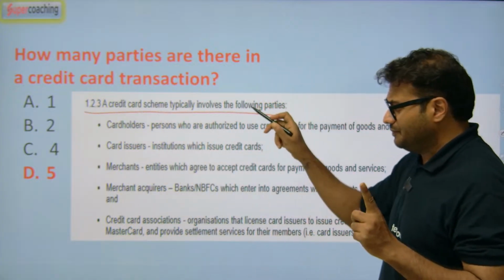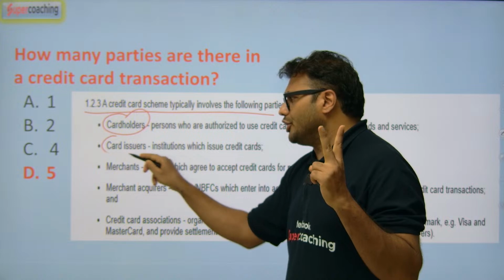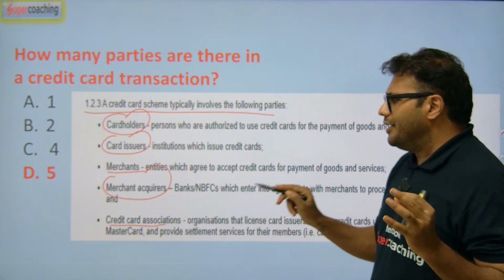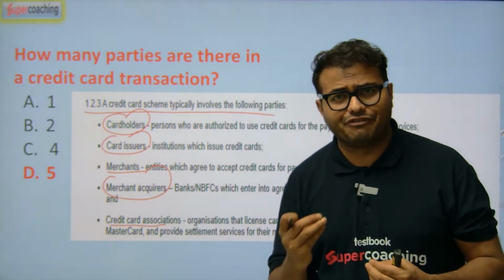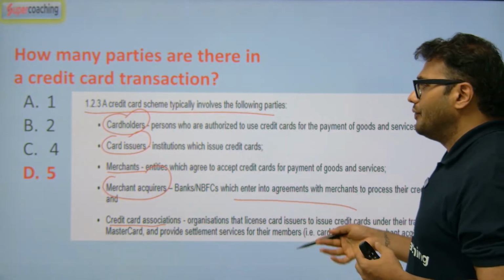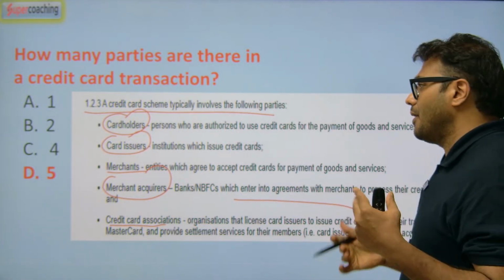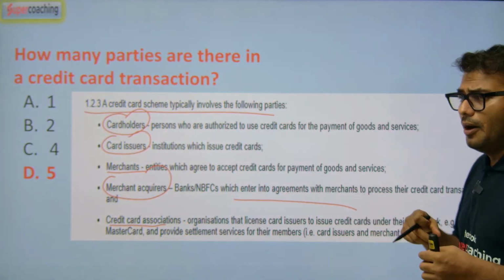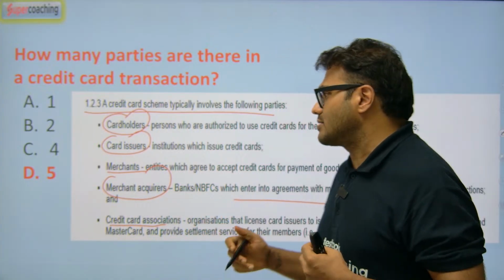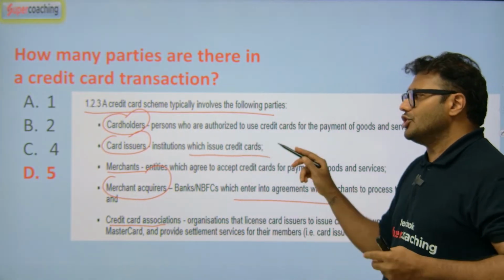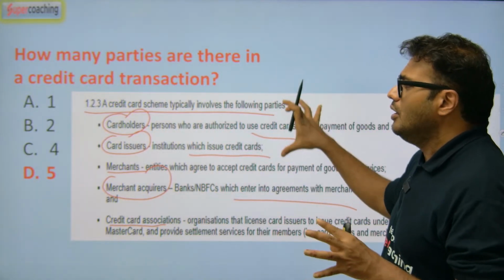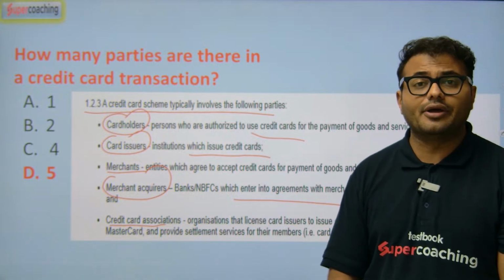According to that notification: card holder, card issuer, merchant, merchant acquirer, and the credit card association. Credit card association like MasterCard, Visa, RuPay. Then merchant acquirers, banks and NBFCs. Merchants are where you pay or use the credit card for buying goods or services. Then issuer, the institution which issues the card, and the card holder is a person. So in that way, 5 parties are there.